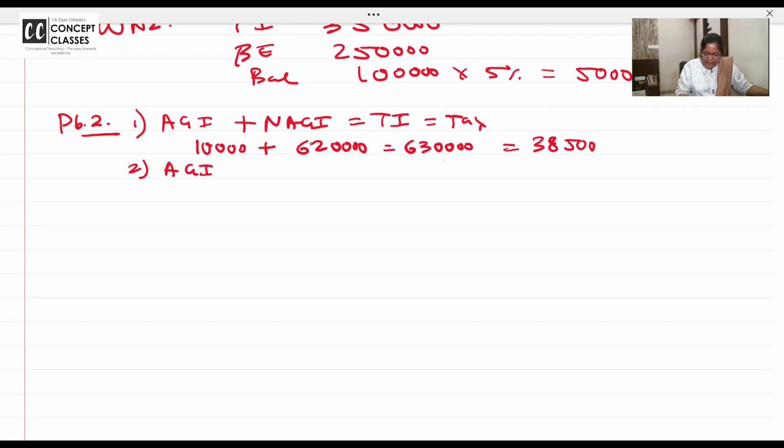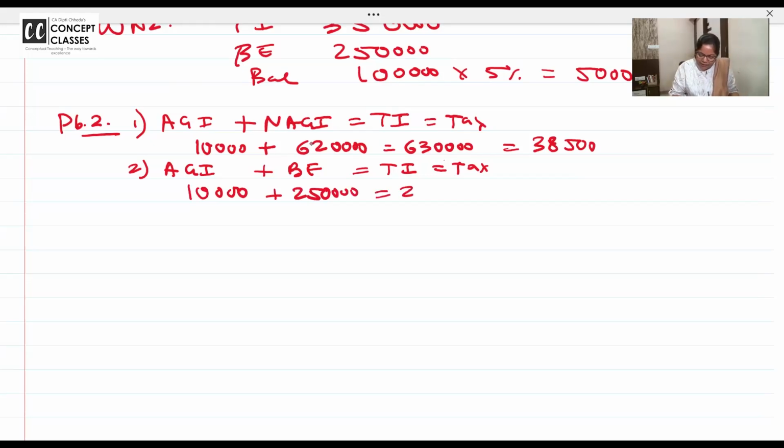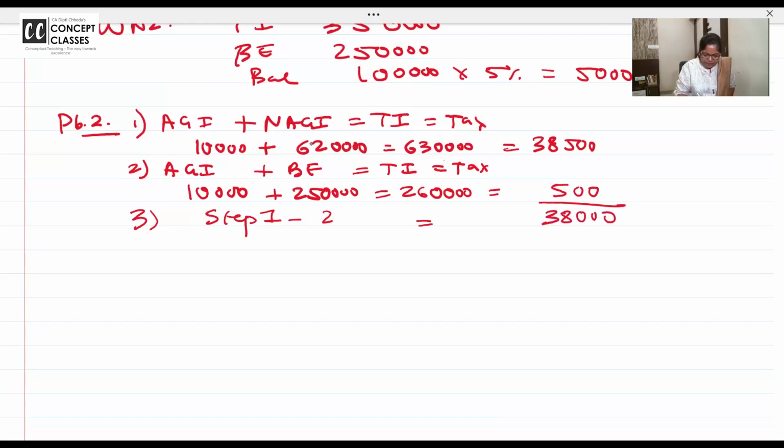Now, agricultural income plus basic exemption, total income and tax. So what is the agricultural income? What is it? You just saw, 10,000. Basic exemption is, I hope you all are getting that the second step is super easy. We add the basic exemption and then we deduct the basic exemption. 2,60,000. So how much tax is coming on 10,000 at 5%? 500. So what is the third step? Step 1 minus step 2, that is 38,000.